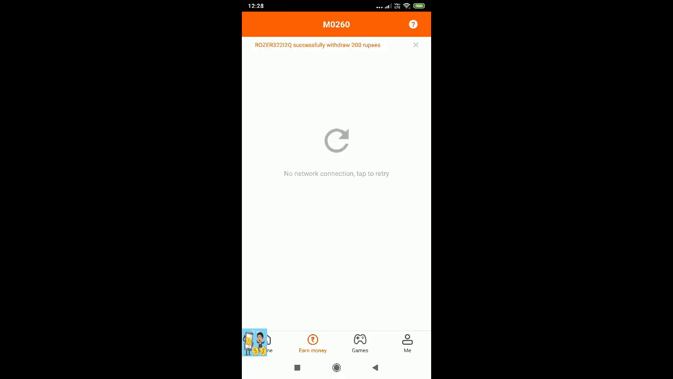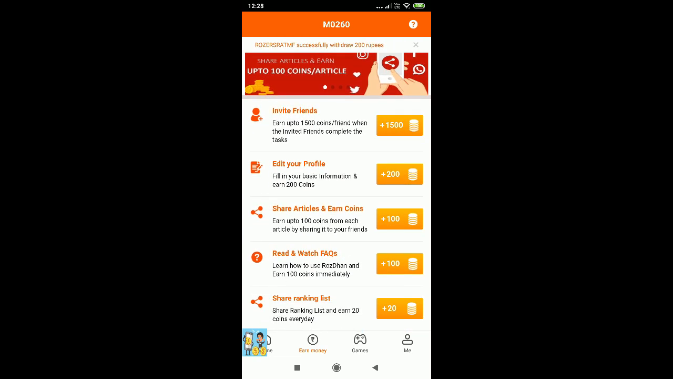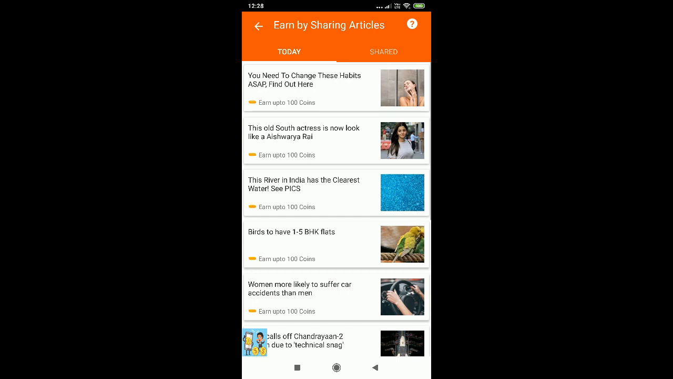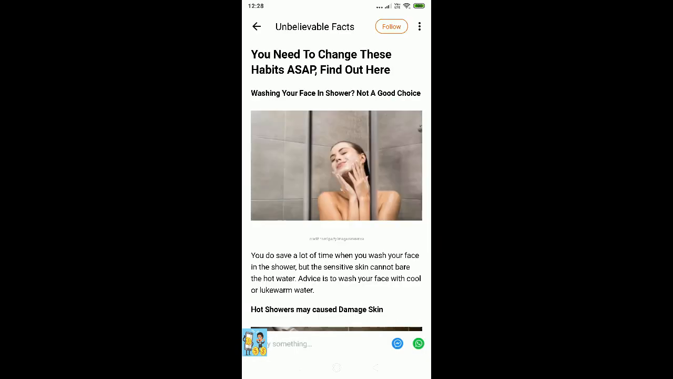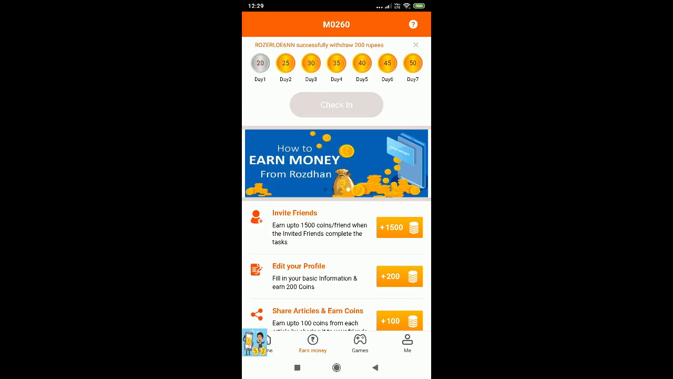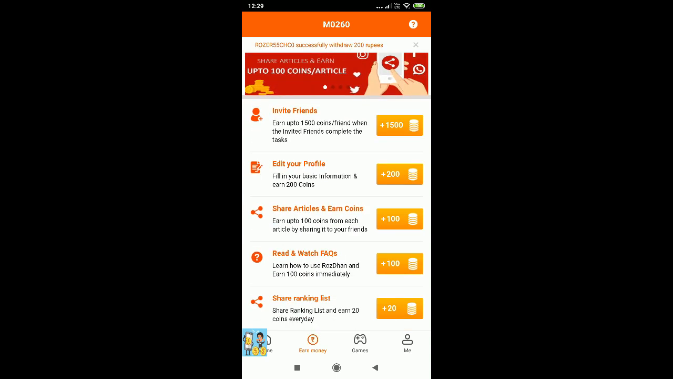Let's move on to the next section, and here edit your profile. Next, share articles, and if you share this article, you will win points. Choose any but don't send to them, just hit cancel, and here you can see we'll get 100 points. And read and watch facts.